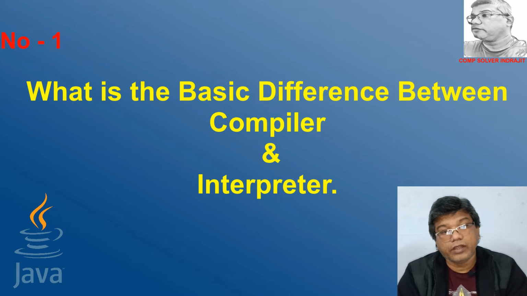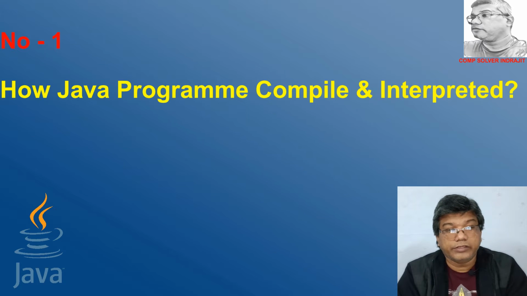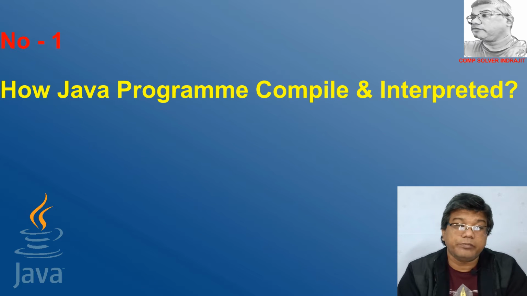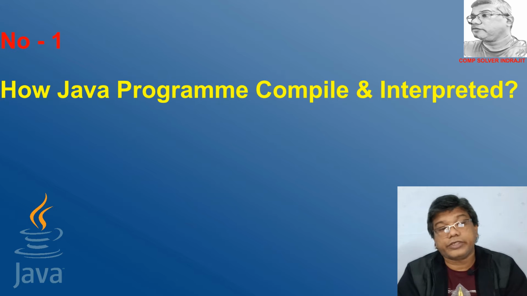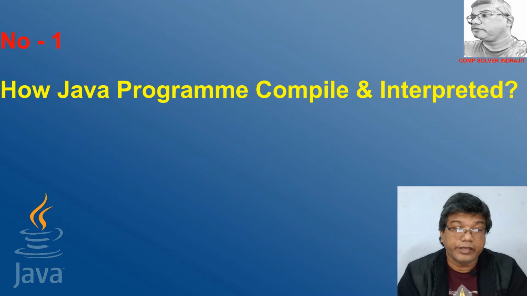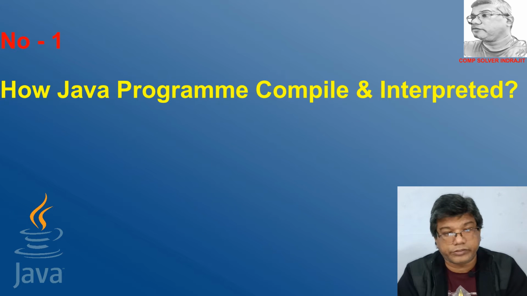Now let's go to the Java compiler and interpreter concept, or how it compiles and how it interprets. We all know that compilers or interpreters are used in the various computer languages. Each computer language uses either a compiler or an interpreter to convert the source code into object code. But in case of the Java language, it treats compiler and interpreter in different ways.